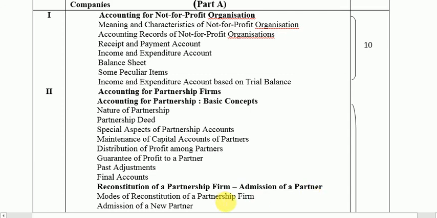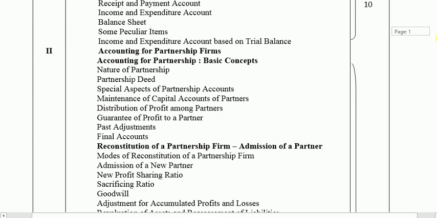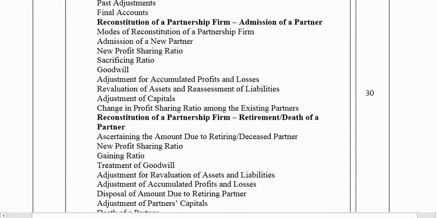The first one is Admission of a Partner, a lengthy chapter which has many subtopics to be covered. After that, the other chapter is Retirement/Death of a Partner. There are subtopics displayed here on the slide.